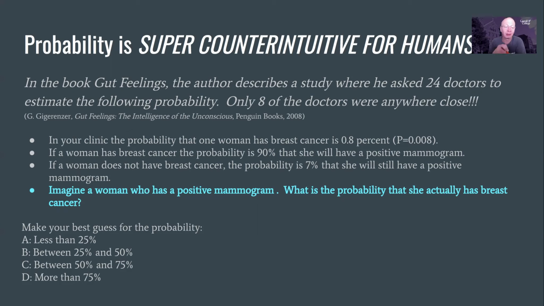So the question is this: imagine a woman who has a positive mammogram. What's the probability that she actually has breast cancer? So think about this. They actually tested positive. What's the probability that they actually do have the disease? The choices are less than 25%, between 25 and 50, 50 to 75, and more than 75. Put me on pause, think about it, and select your answer.